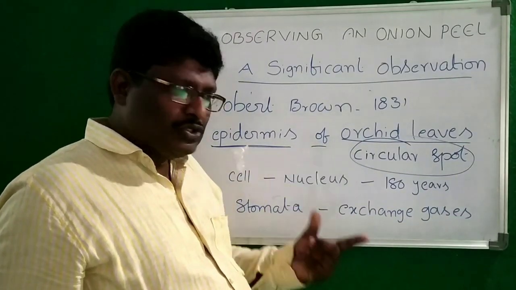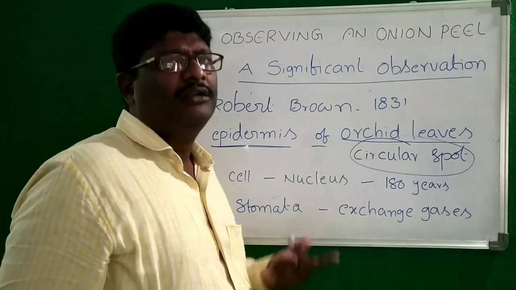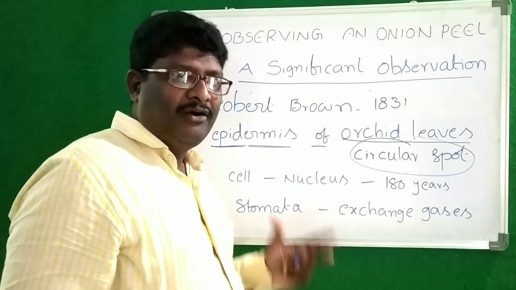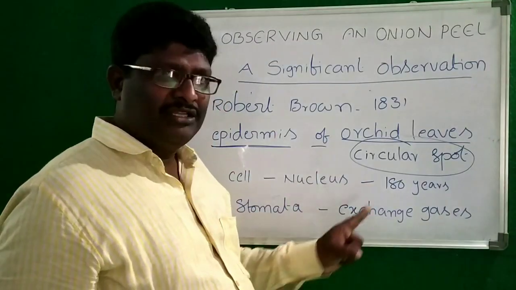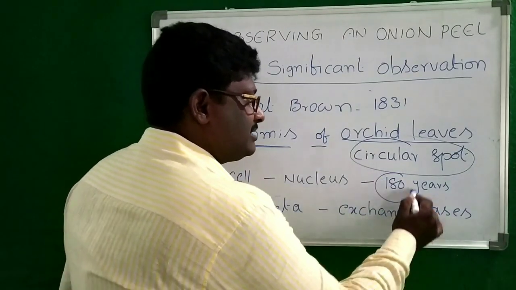Robert Hooke, what did he find? The cell. From the cell to finding the nucleus, the gap in between was 180 years.